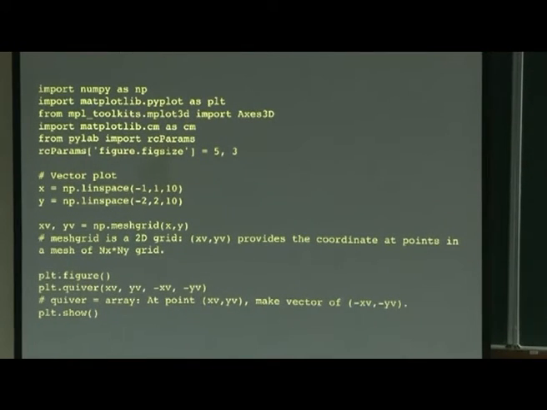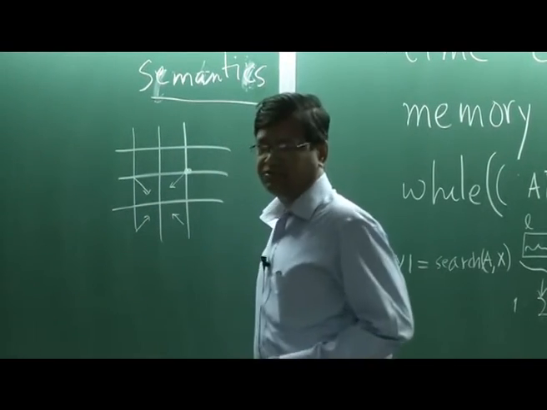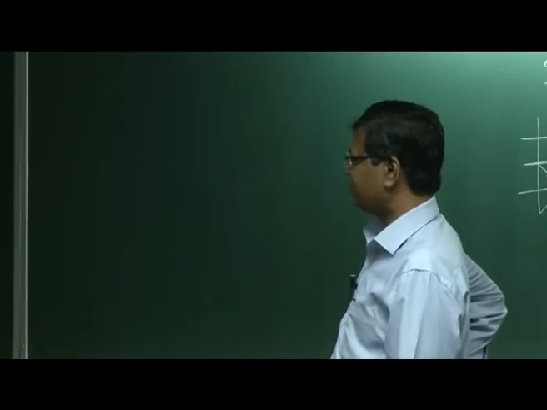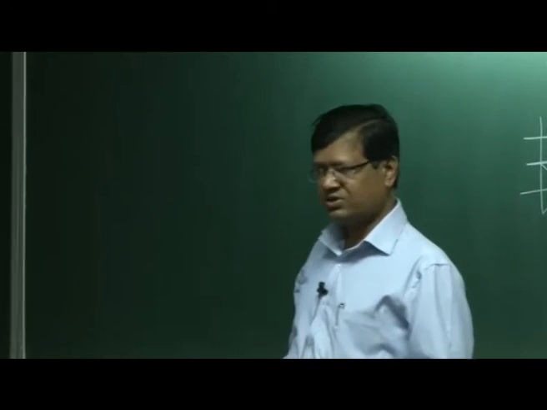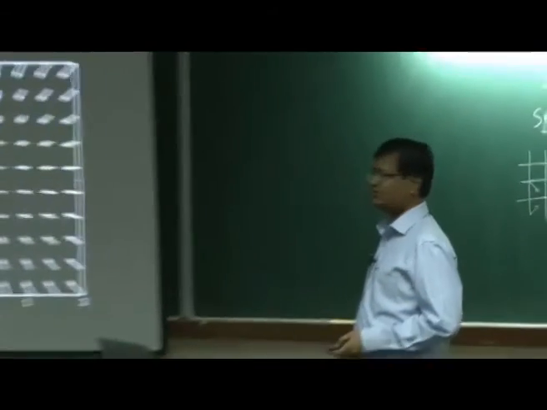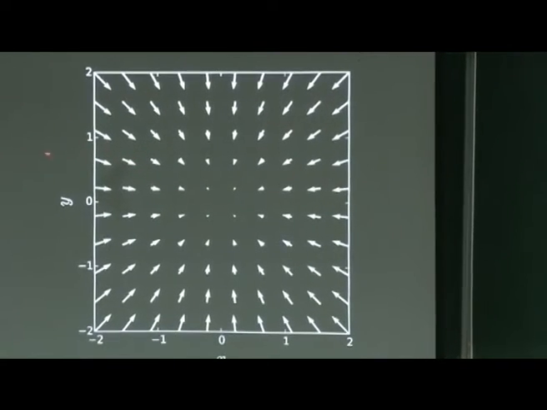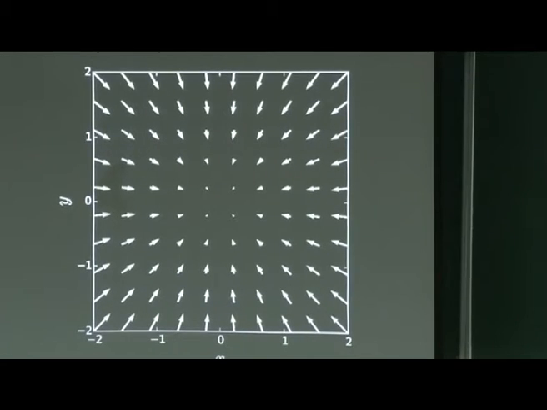Okay. So, here this is just going to create a vector field. If this is the origin like this, this arrow has an x component and a y component. So, these are the location of the coordinate and these are the arrow's components. It looks like this. When you go further away, its size is increasing and it is all pointing towards the origin. Origin is sitting somewhere here at 0, 0. This is a simple one, but you can create more complex vector fields.